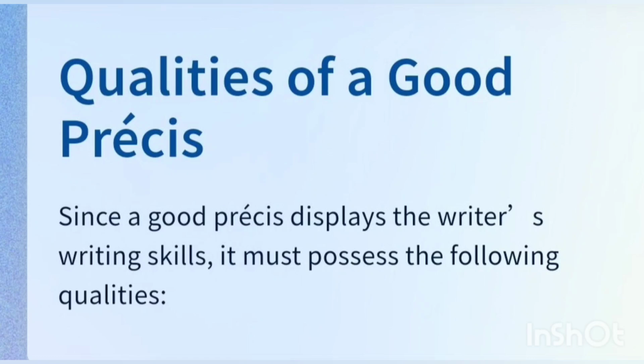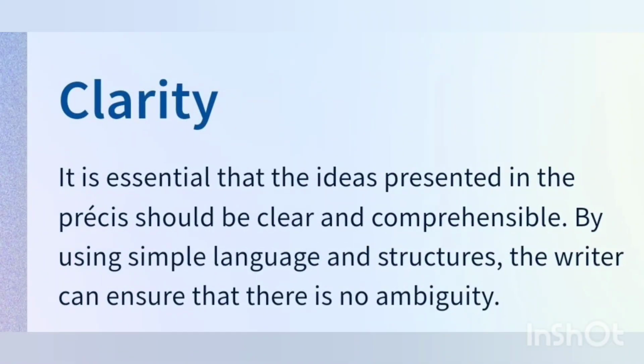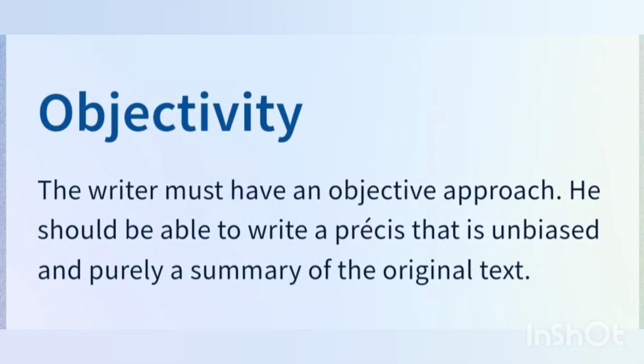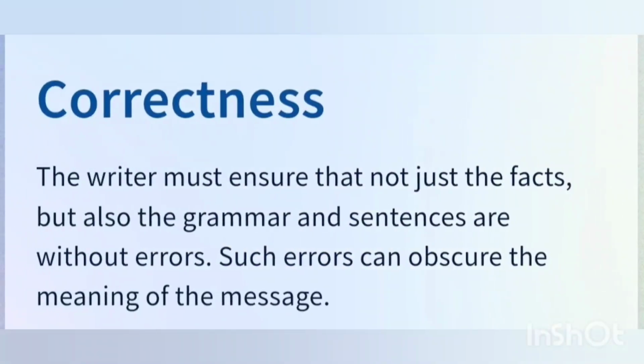Qualities of a good precis. Since a good precis displays the writer's writing skills, it must possess the following qualities. Clarity. It is essential that the ideas presented in the precis should be clear and comprehensible by using simple language and structures. The writer can ensure that there is no ambiguity. Objectivity. The writer must have an objective approach. He should be able to write a precis that is unbiased and purely a summary of the original text.